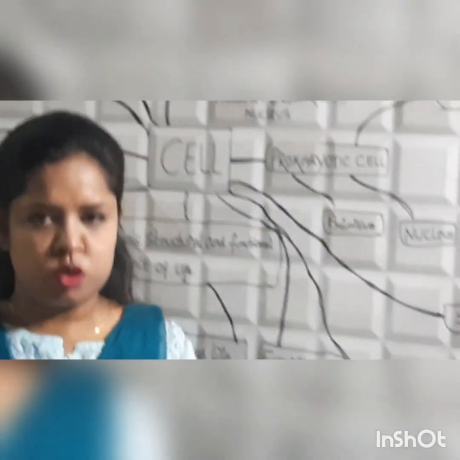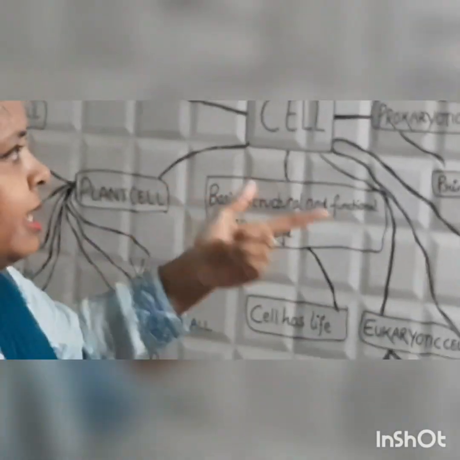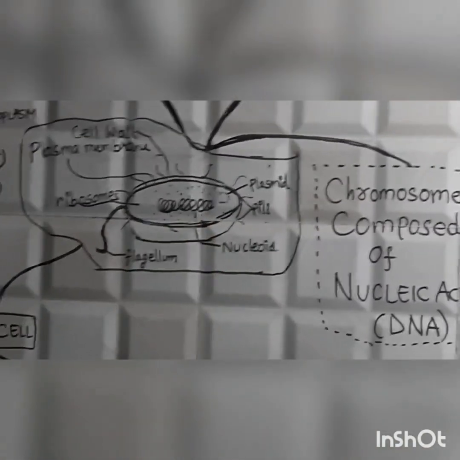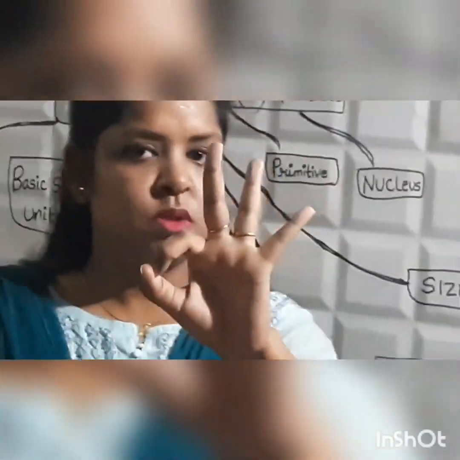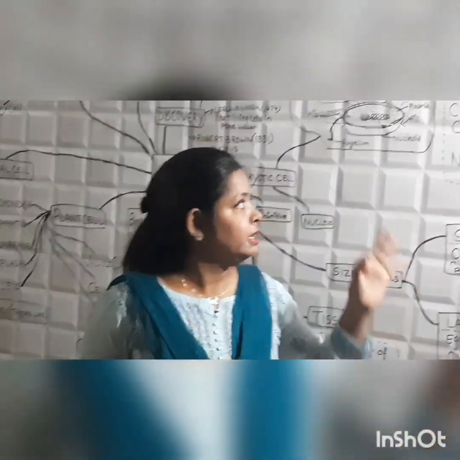Cell wall. The cell wall is freely permeable. It allows all the molecules to pass in and out of the cell. Clear? Now, these are ribosomes. Ribosomes are known as the kitchen house of the cells. They help in protein synthesis, which we will read later on in the next chapter, next class. Now, plasmid. Plasmid is an extra chromosomal circular DNA present in the prokaryote cell.